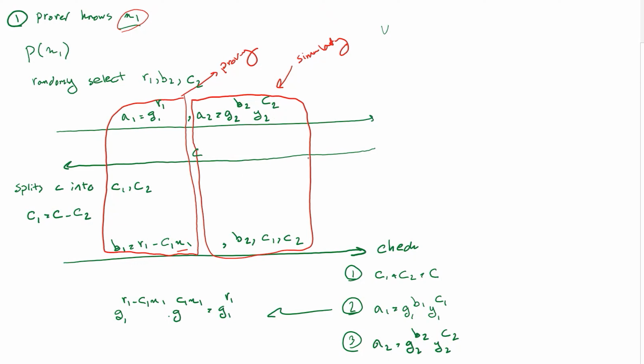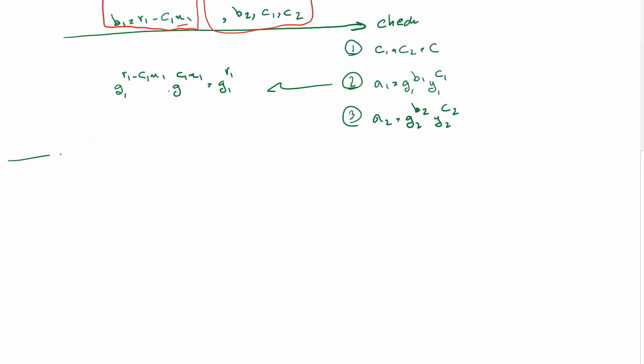The beautiful design from this slight change is that we guess the C2, the challenge for the other part, and when we get the C, we split it and say that C1 equals C minus C2. So we choose some part of the C, which we guessed for the simulation, and then we use the other part for the actual proof. And since we have X1, we have no problem computing B1, and for B2, because we already guessed, we don't have to do the computation, we just return it. In return, we crafted A2 somehow so that the verifier would accept it.